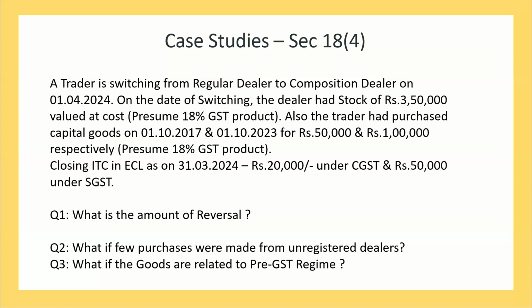For work in progress, what we do is we consider a percentage. We had about 11,000 pairs in operation. For those, we got it certified by an engineer who told that this is the kind of pairs which are in motion. So this is the work in progress that is in run. Based on that percentage, say 70% or 60% completion, we have calculated the value of inputs that is inbuilt in the work in progress. And that is how we have reversed it. And that's what we give to the department also later on.